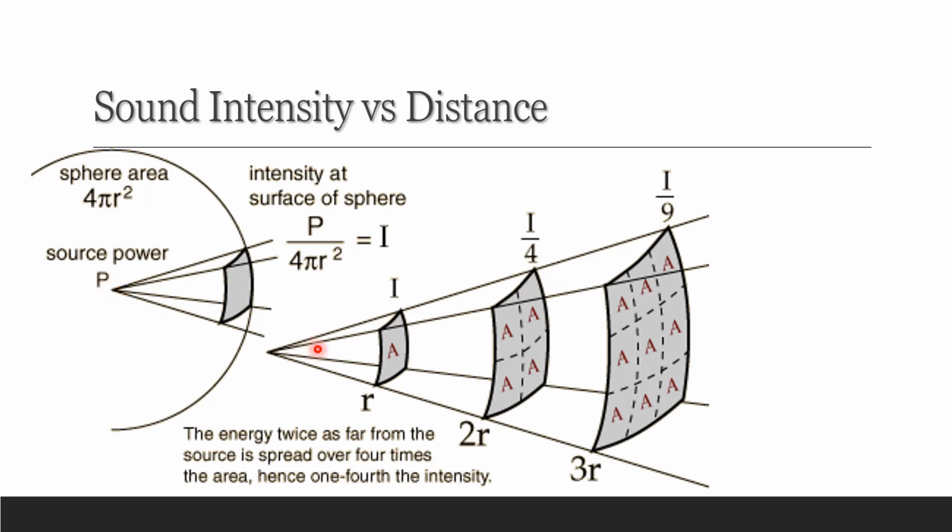As you increase r, the intensity will decrease. The energy twice as far from the source is spread over 4 times the area, hence 1/4 the intensity. So again, as you increase r, the intensity will be reduced, and the intensity obeys the inverse square law. So we have I1 over I2 is equal to R2 squared over R1 squared.